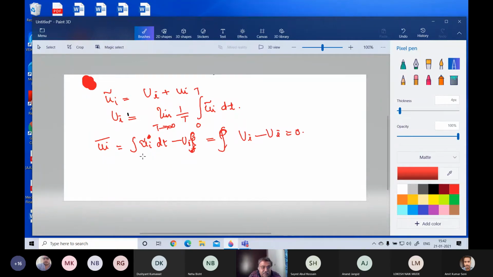This one, okay. How did you get this? You got this by the fluctuating mean. The fluctuating mean is equal to the instantaneous mean minus the mean. Actually, the mean of a mean is the mean itself. So I hope it's clear. It's sometimes confusing, the mean of the mean.